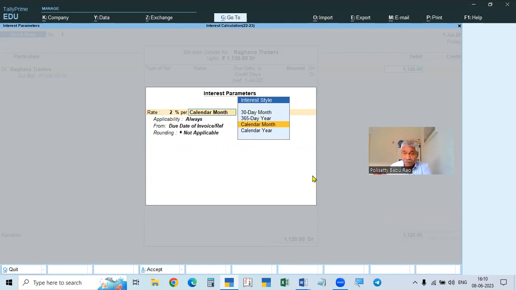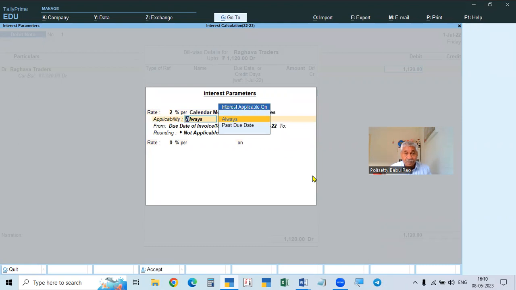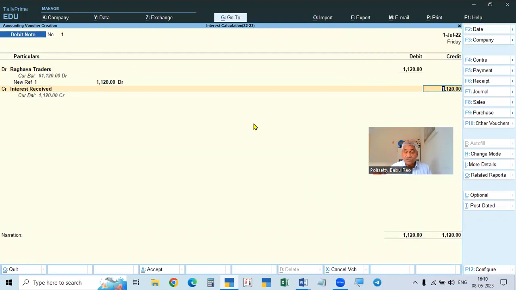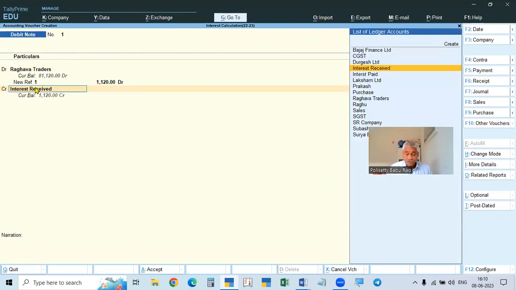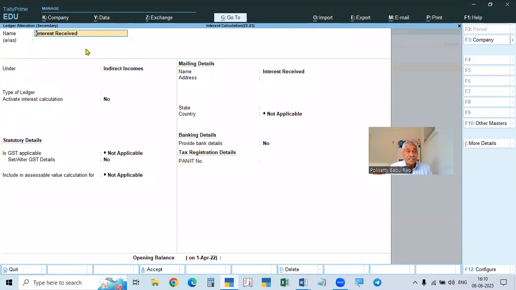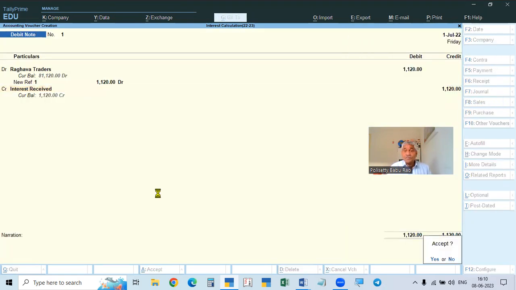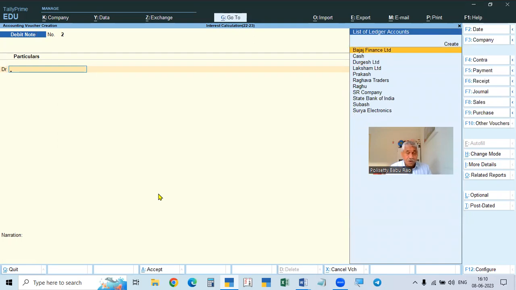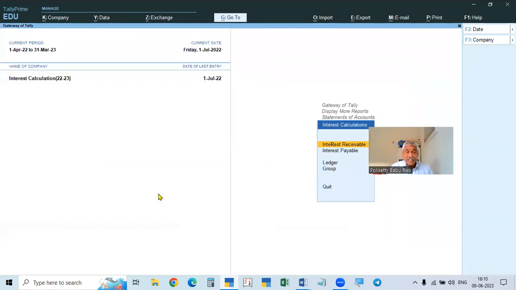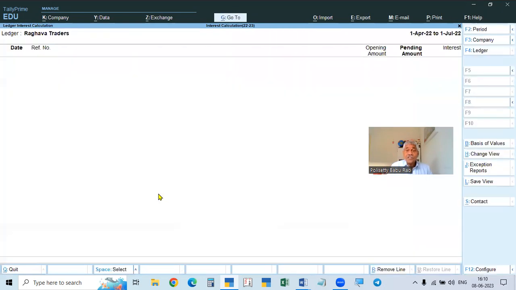From now, from first July, it has to calculate. That's why calculate from the due date of invoice and date first July. So you have to check whether the settings are correct or not. Here we have to calculate received interest, so we have to create an account. Interest received, like interest income, that is indirect income, taxes not applicable. So save that. Now you see the interest is transferred here. Now if you go and see the interest calculation, DSIL, you calculated from first June to first July.